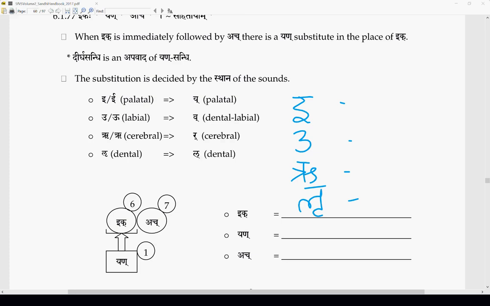So it could be any Varna, like what? Any Varna that we saw in the examples. For example, iti atra. Iti ukte, atha iti uktam.